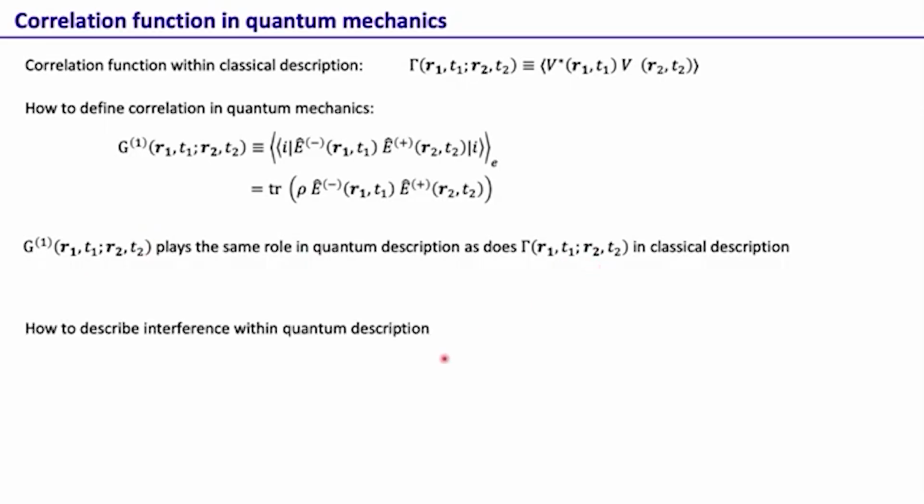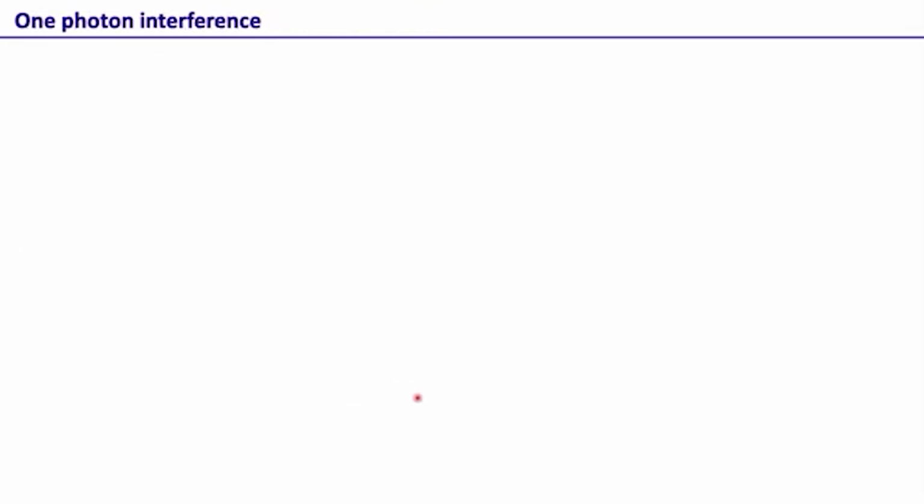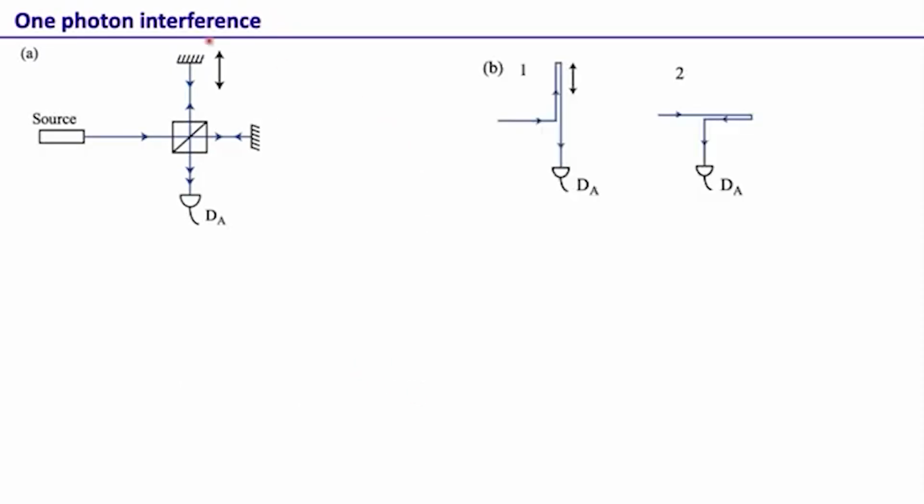Okay, so now how do we define interference within quantum description? Interference within quantum description is described as a single photon interfering with itself. This is a very famous statement by Dirac, where he says that a single photon interferes with itself. So let's just look at this one-photon interference. We had already done this in our classical description, but we'll now try to do it using quantum description.